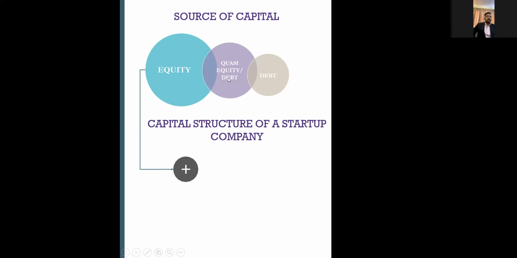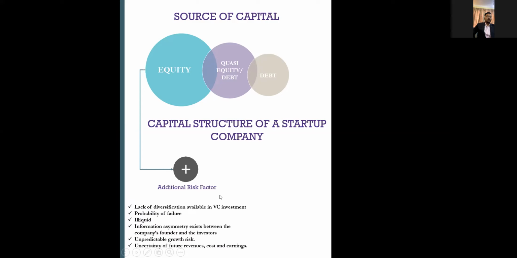In this equity, which is for the mature company, I'll be getting some additional risk factors if I invest in a startup company. So what are these additional risk factors? The first is the lack of diversification. What does diversification mean? As an investor, if I put $1 of investment in that company, I'll be blocking my investment opportunity, right? If that investment is purely focused on a startup, I'll be losing my opportunity cost of investment, right?